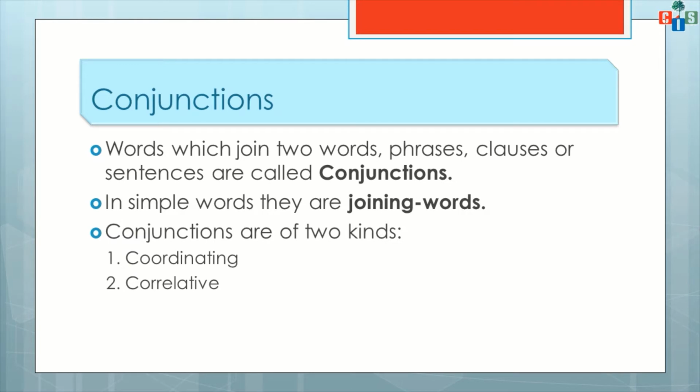Conjunctions are of two kinds. This same thing is given in your textbook also, and in the previous video, the conjunctions video, we did the same thing. Conjunctions are of two kinds: coordinating conjunctions and correlative conjunctions.